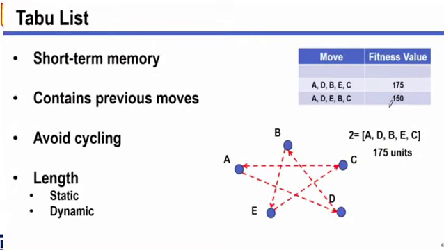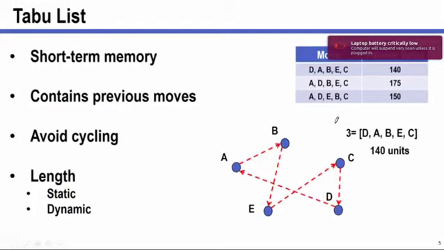Now I have a second solution, A, D, B, E, C. Here the swapping of B and E is done. For this the fitness value, or evaluation, is 175. Then the third solution can be D, A, B, E, C. Instead of starting from A, now we are starting from D. For D, A, B, E, C the value is 140.